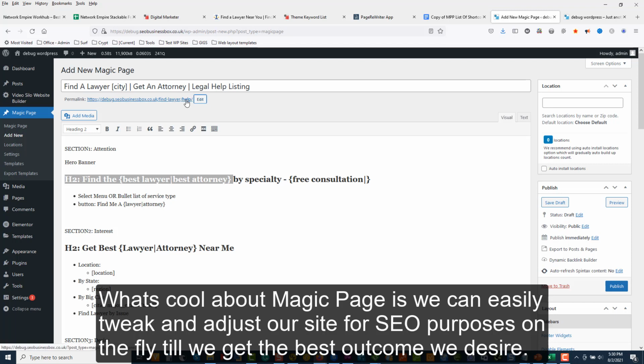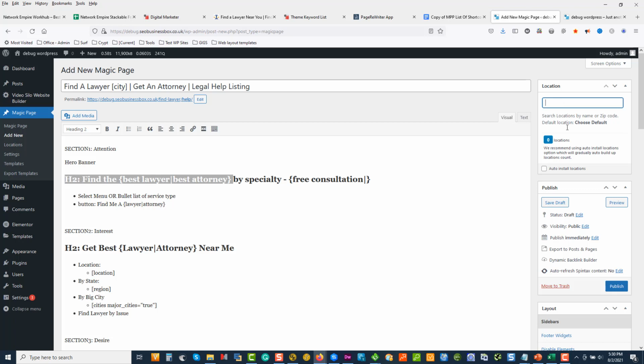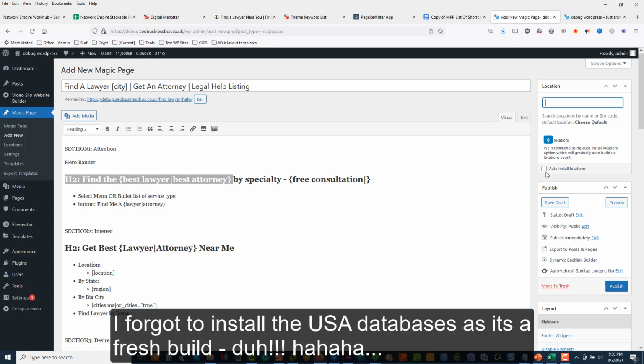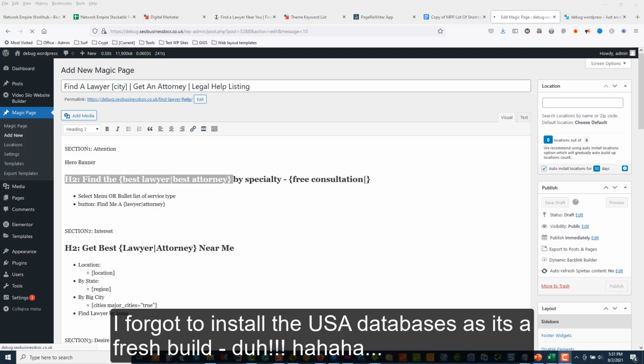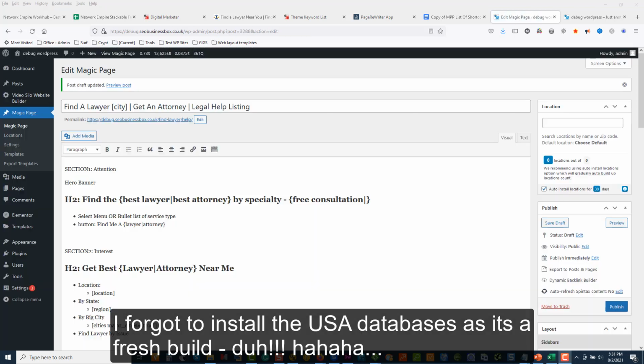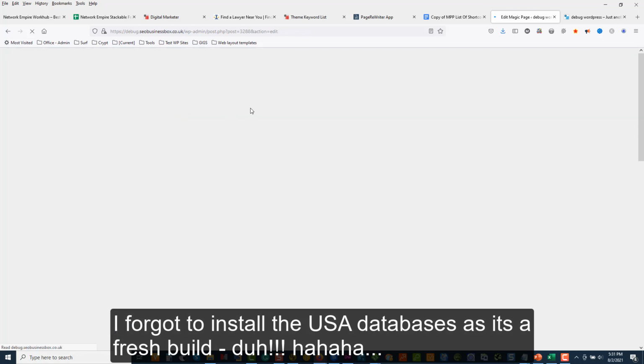Silo, category, and location. Okay, so what I've done is I've just saved it as a draft. I put the city in, find a lawyer, help, legal help.